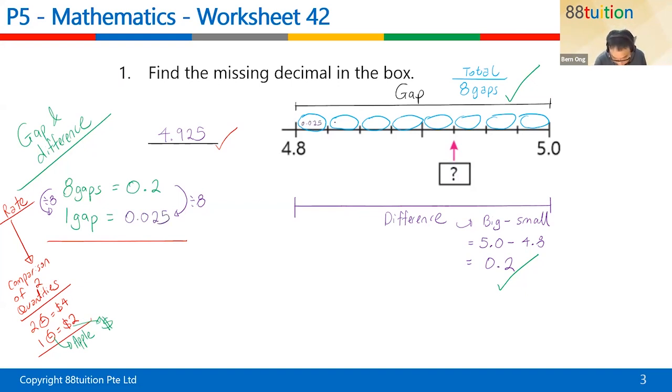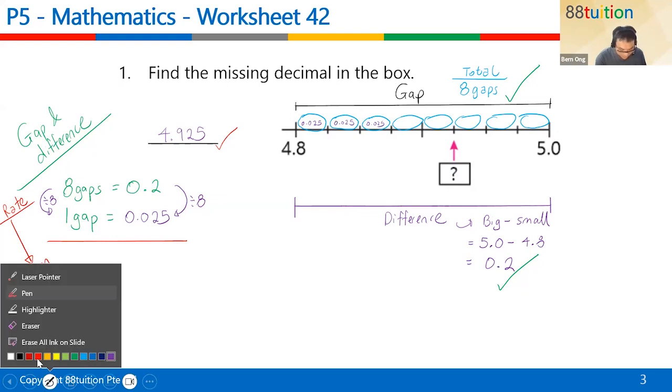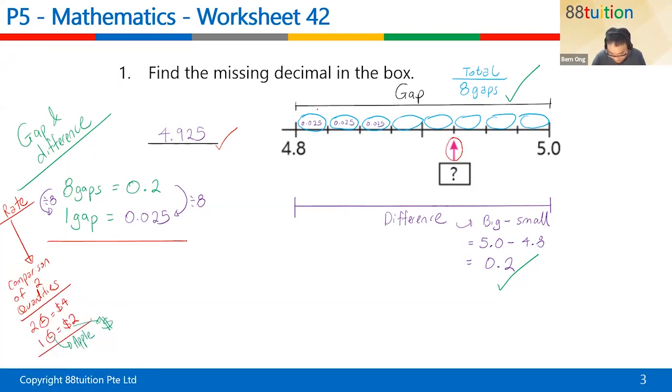That means every one of these is 0.025. So the arrow is pointing to here. That means I need 1 gap, 2 gaps, 3 gaps, 4 gaps, 5 gaps. I need 5 gaps to get to the arrow. How do I get from 1 to 5? Times 5. So what must you do on the other side? Times 5 also. Use your calculator, just put in times 5. You get 0.125.